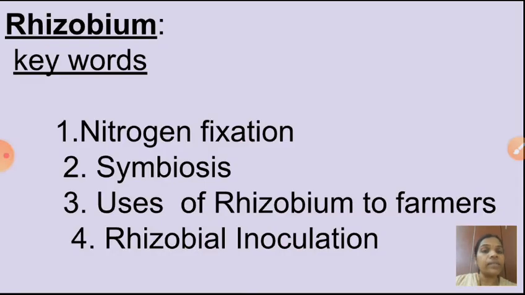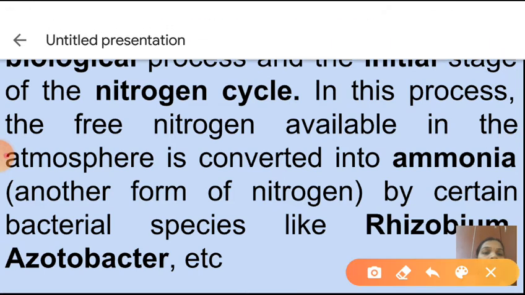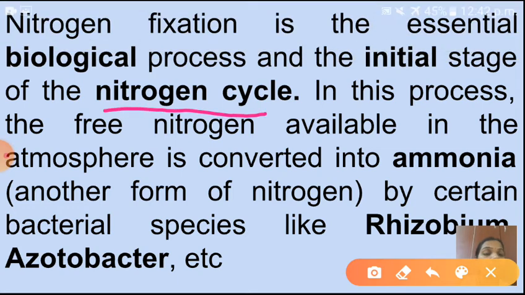Next one is the next useful bacterium, that is Rhizobium. Okay, so here these keywords we are going to discuss: nitrogen fixation, symbiosis, uses of Rhizobium to farmers, rhizobial inoculation. Okay, we will see one by one. So children, you know very well nitrogen fixation. What is meant by nitrogen fixation, you know. See here, nitrogen fixation is the essential biological process and the initial stage of the nitrogen cycle. You know that nitrogen is one of the important constituents of plants as well as animals. So that nitrogen we will get from where? Yes, with the help of this nitrogen fixation process.